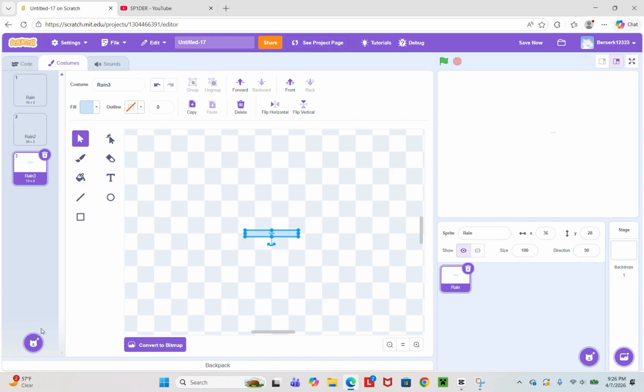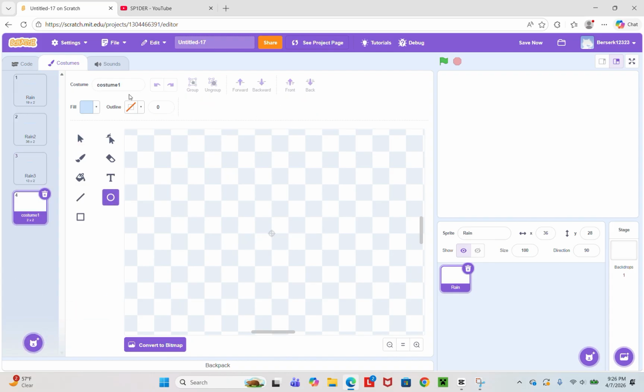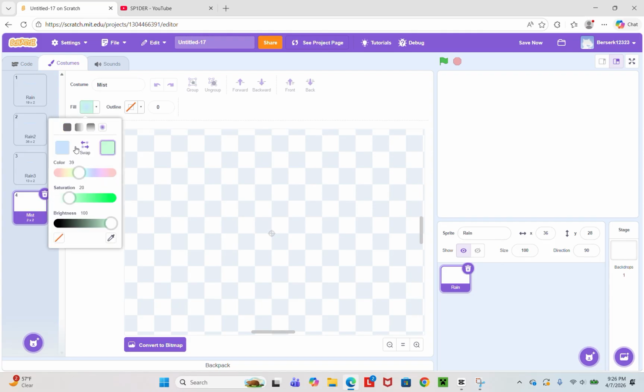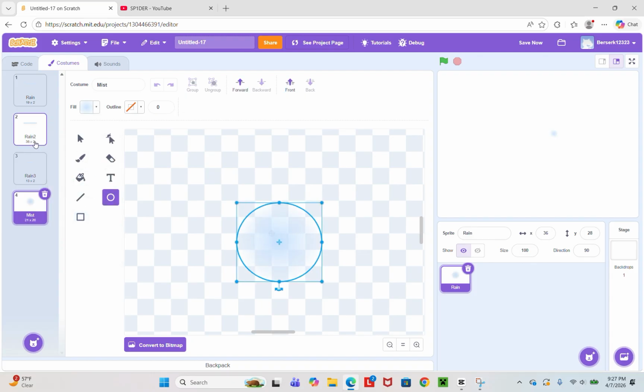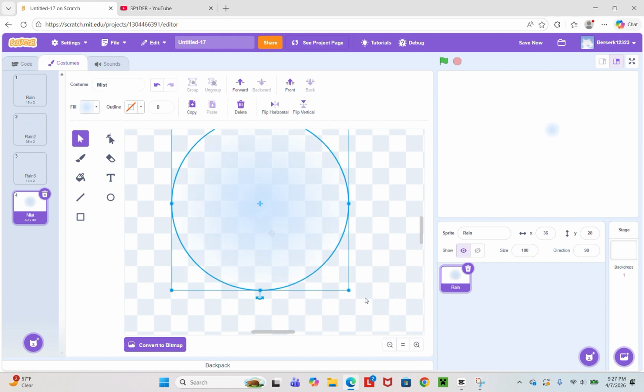Then make a new one. Name this one Mist. Then get it to be a 63 by 63. So boom. So yes, get it to a 63 by 63.